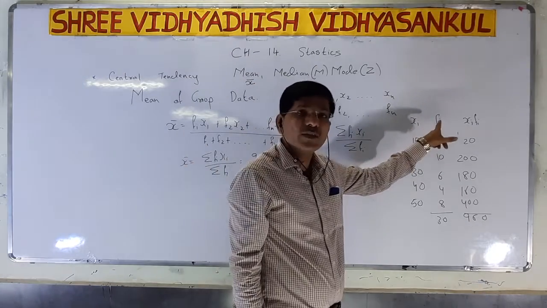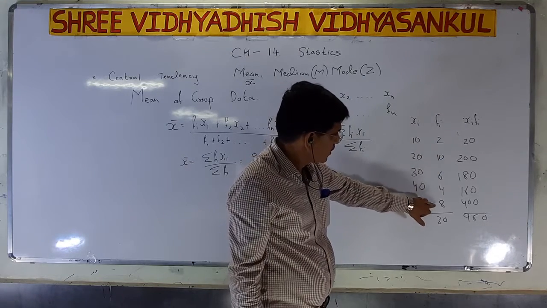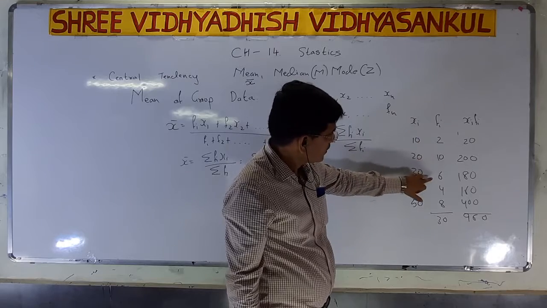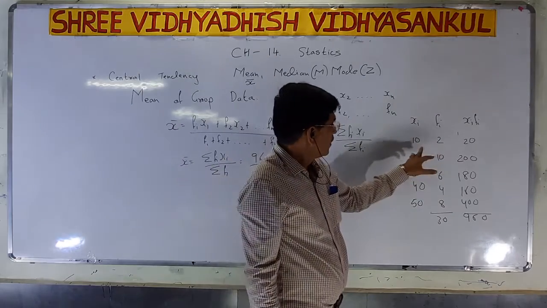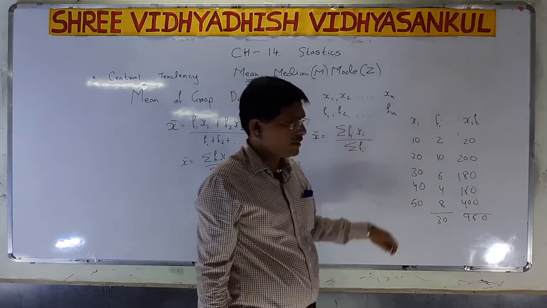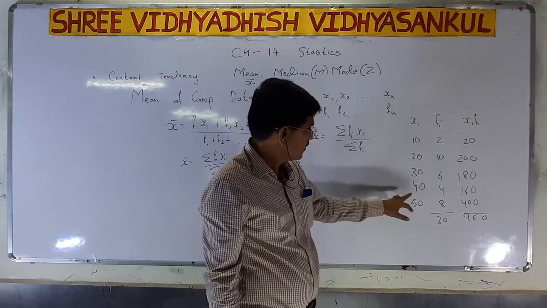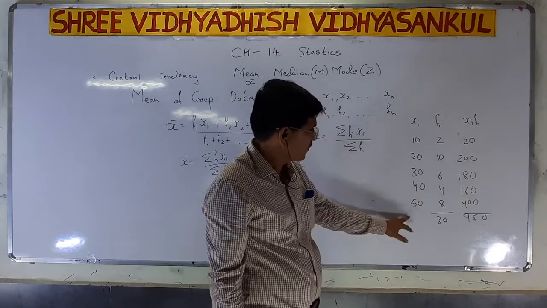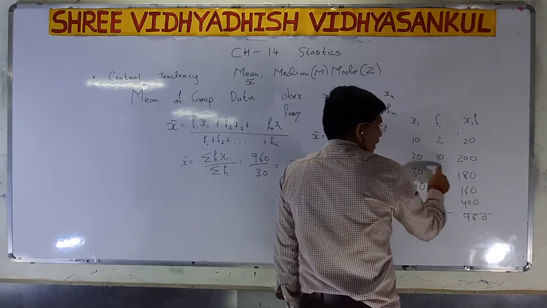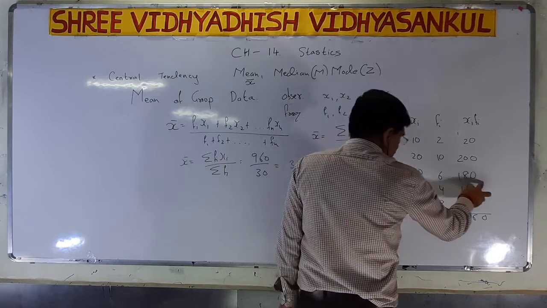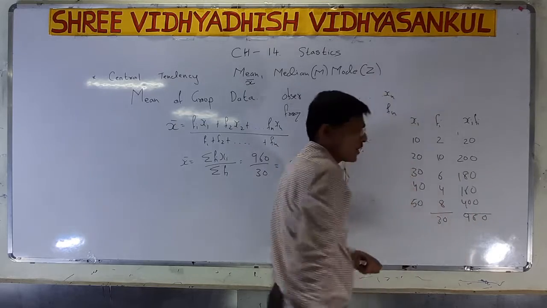The frequencies fi are given: 2, 10, 6, 4, 8, and their sum is 30. 10 into 2 is 20. 20 into 10 is 200. 30 into 6 is 180. 40 into 4 is 160. 50 into 8 is 400.